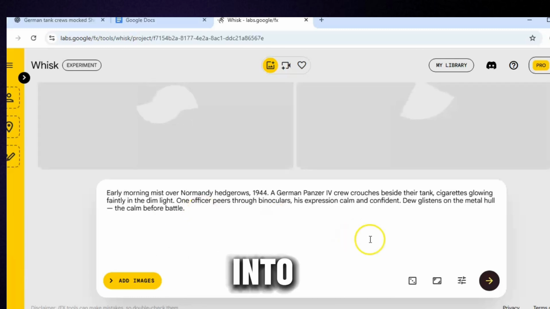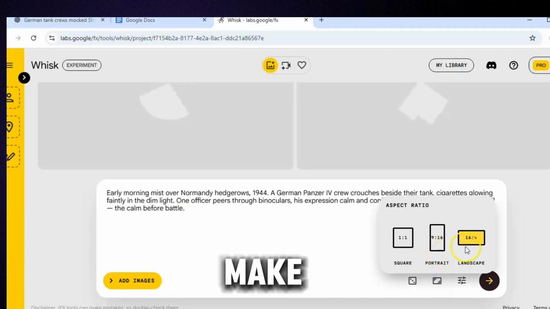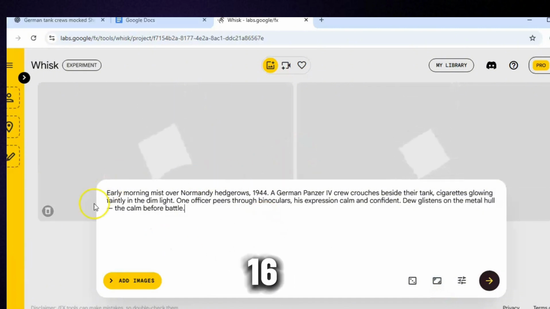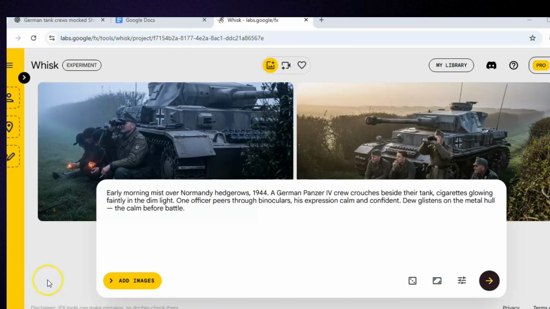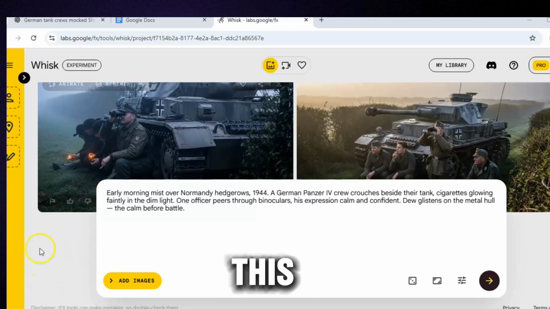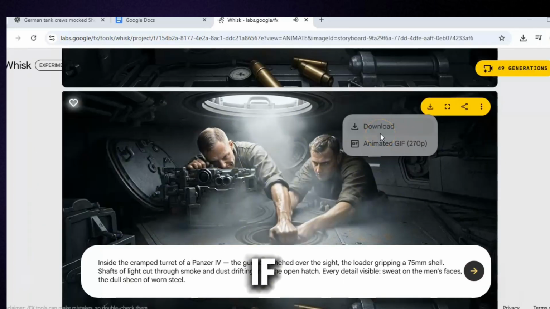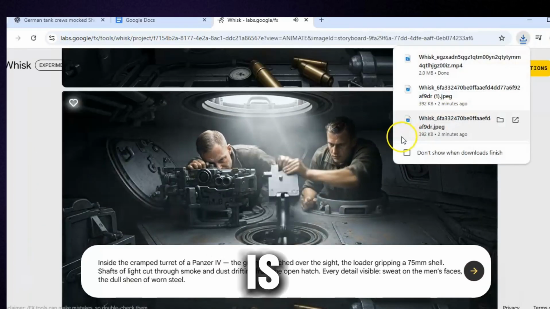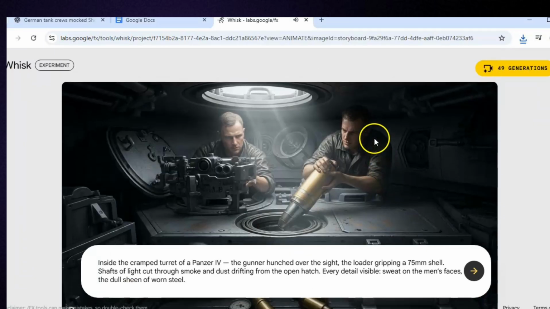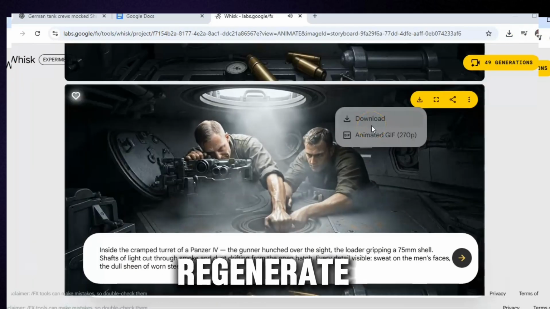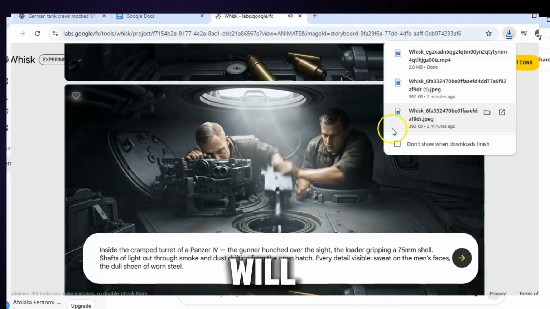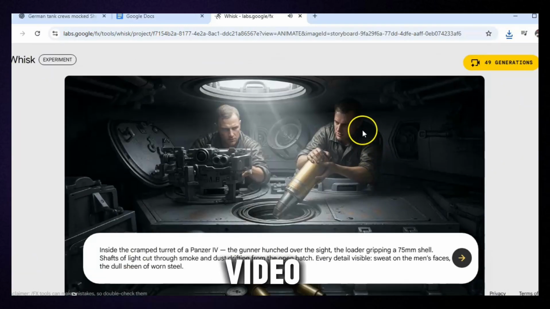Paste each prompt into your image generator. Make sure the aspect ratio is set to 16:9, landscape. Hit create and wait for your image to render. Repeat this for all your prompts. If some come out in color, but your goal is a black and white WW2 style, simply adjust your prompt and regenerate. By the end, you'll have all your visuals ready for your video.